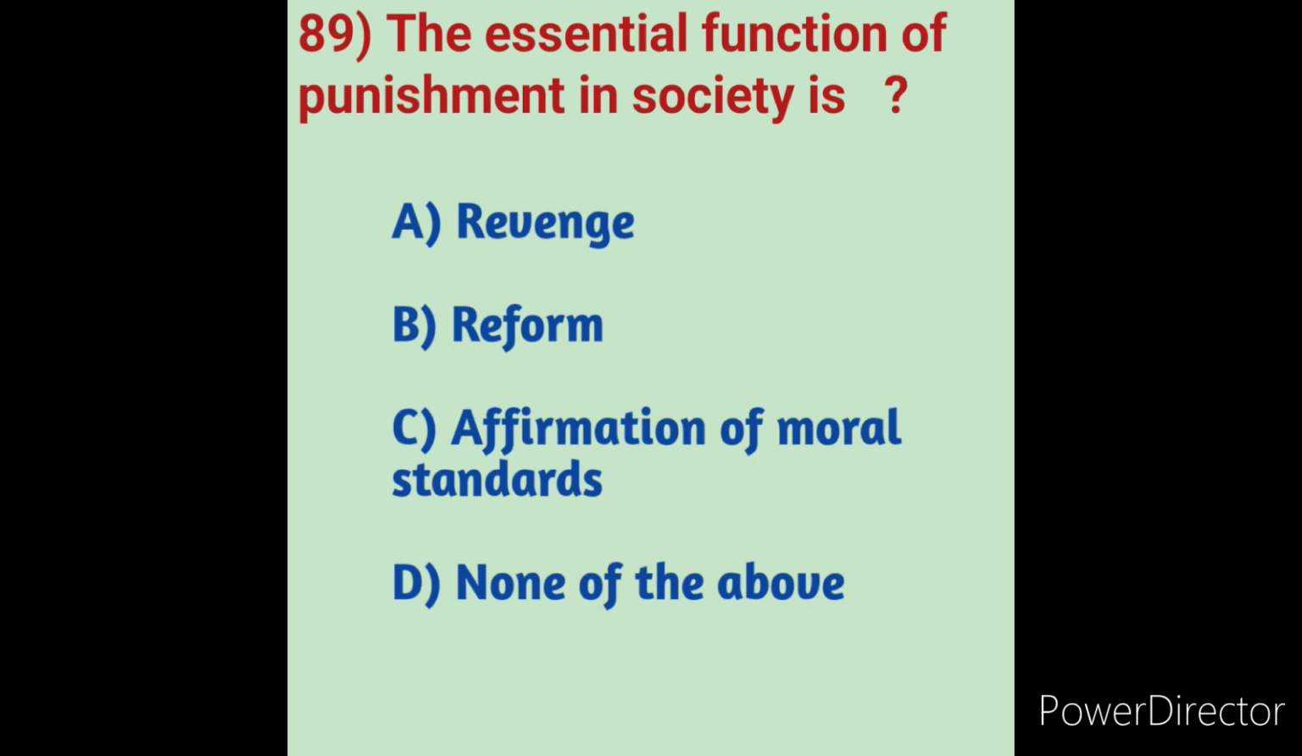Punishment has five recognized purposes: deterrence, incapacitation, rehabilitation, retribution, and restitution. The morality of punishment: the moral challenge of punishment is to establish what makes it permissible to subject those who have been convicted of crimes to such treatment. Traditionally, justifications of punishment have been either consequentialist or retributivist. So here the essential function of punishment in society is affirmation of moral standards.